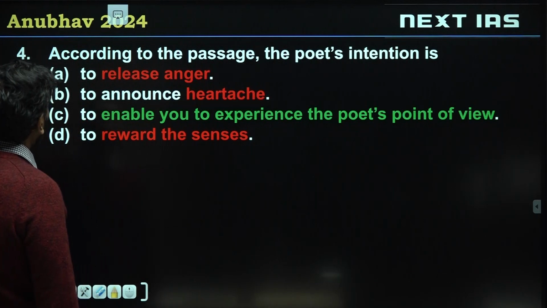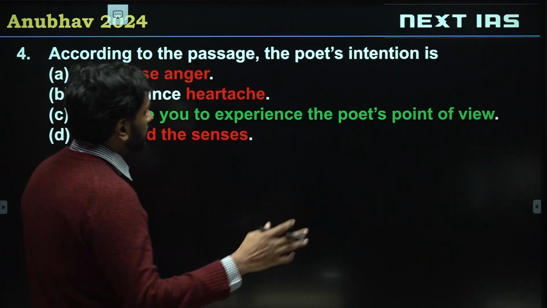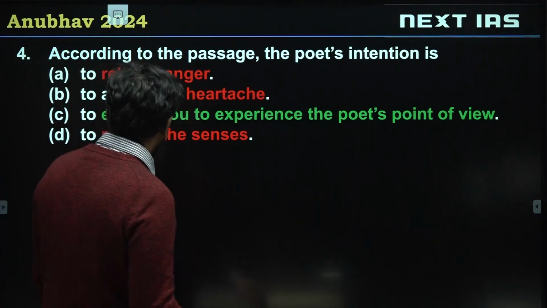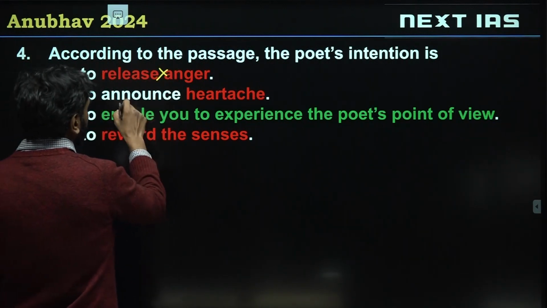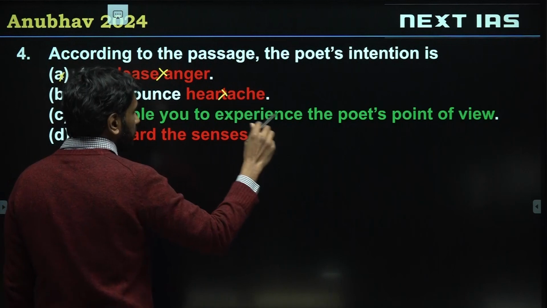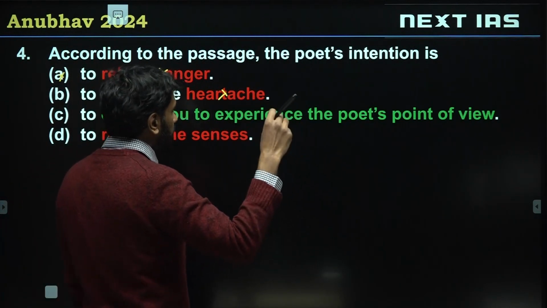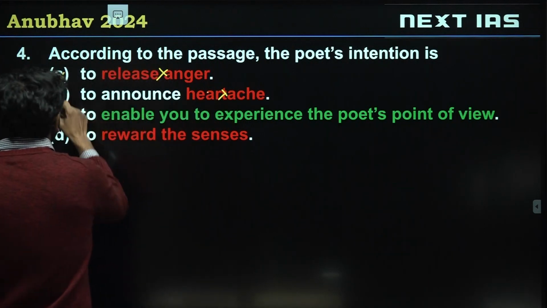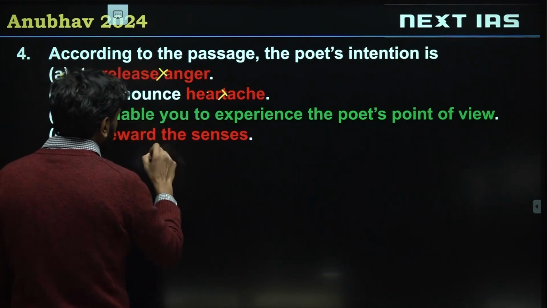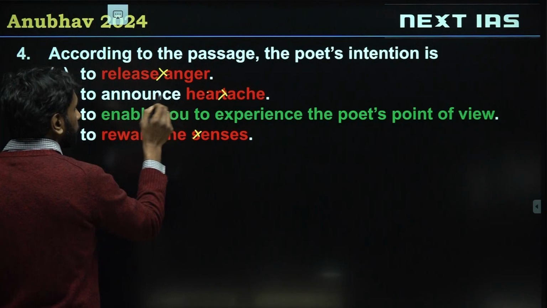Passage 1, question 4. According to the passage, the poet's intention. What is the poet's intention? Objective kya hai? To release anger, not disgust. To announce heartache, not disgust. Mixed example here. The love is a rose, so it has some ache, some heart. Heartache is invalid. D, to reward the senses. Rewarding the senses is not the poet's intention.